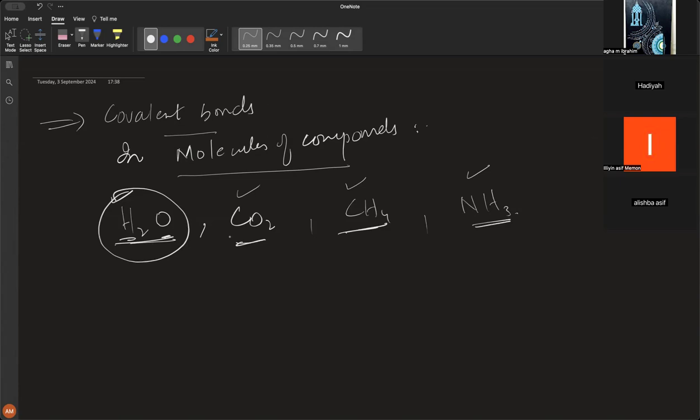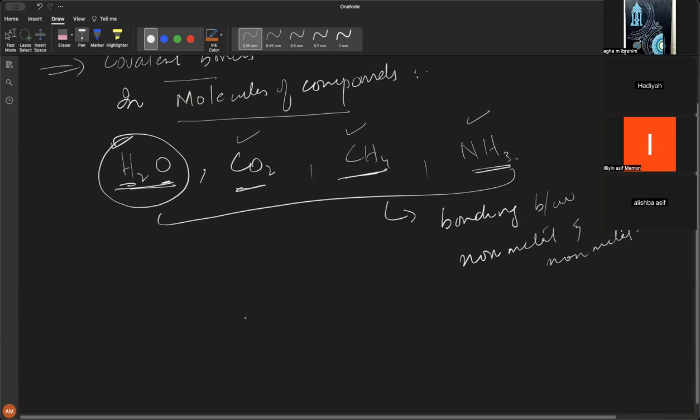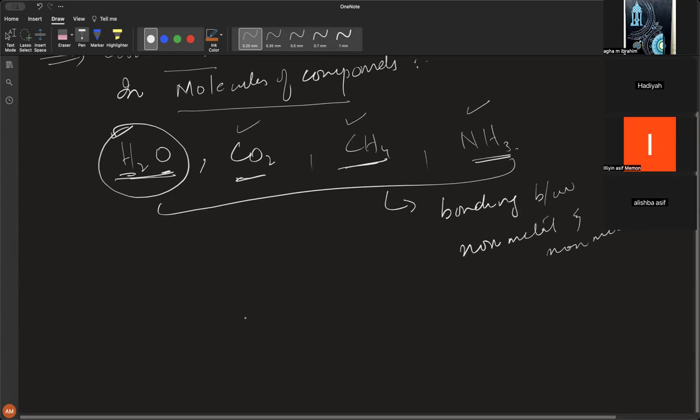Why do we call them covalent compounds? All of them, why are they called covalent? Because they have bonding between non-metal and non-metal. That is why they are covalent compounds, right? We need to understand what is a covalent, what is a molecular compound.